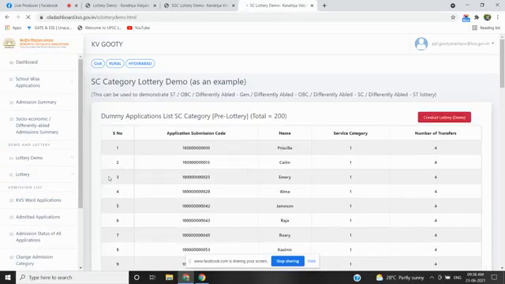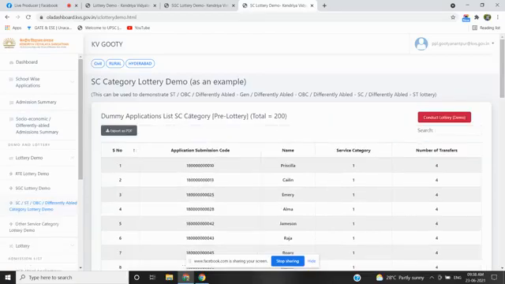Similarly, when I am clicking, now you can see this is the SC category lottery demo as an example, and this lottery is similar to the other categories also. Now you can observe the serial numbers, name, service category, and number of transfers. The serial numbers 1, 2, 3 are shown before clicking on the conduct lottery button. When we click on the conduct lottery button, the numbers are shuffled, names are shuffled, and the sequence will be different.